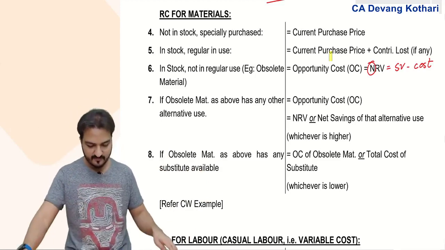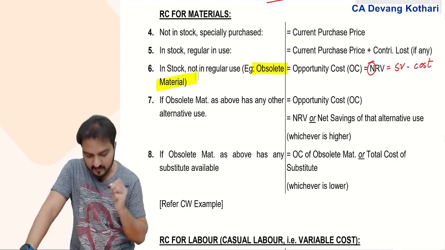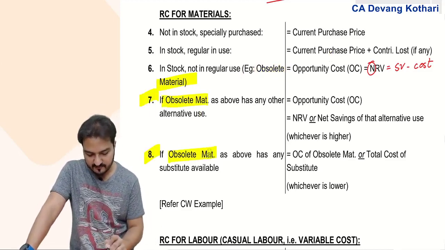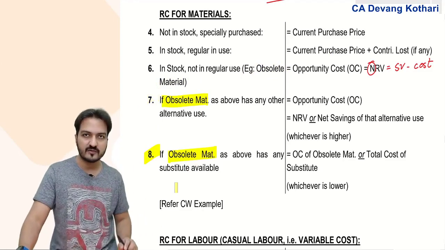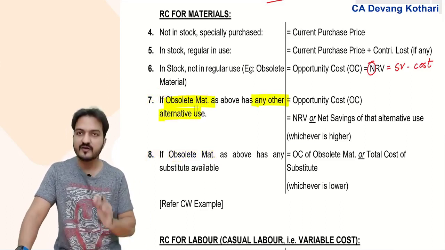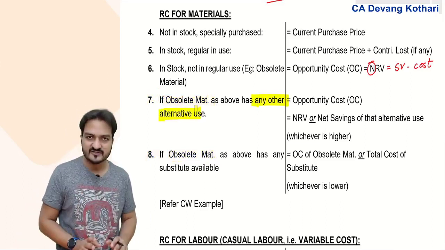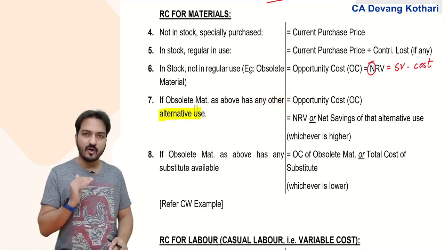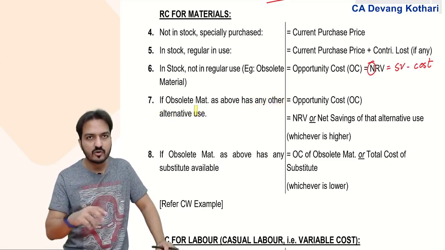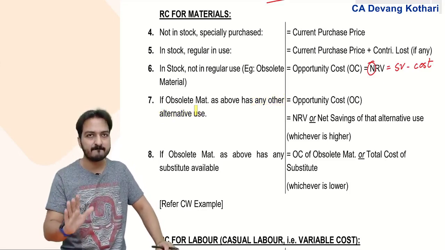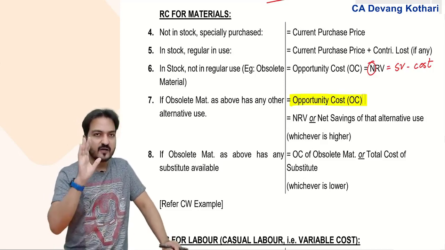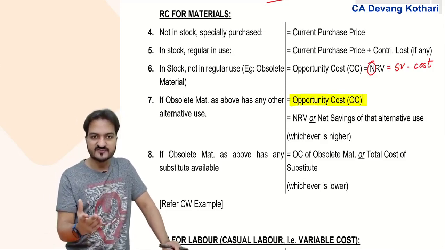This was regarding obsolete material. Now I have two more rules regarding further adjustment pertaining to that obsolete material. If this obsolete material has some other alternate use, then my relevant cost is still the opportunity cost.